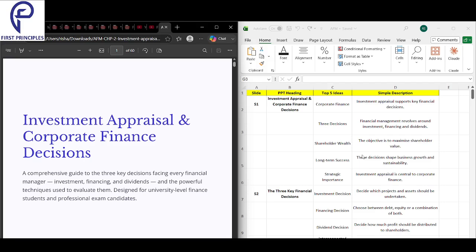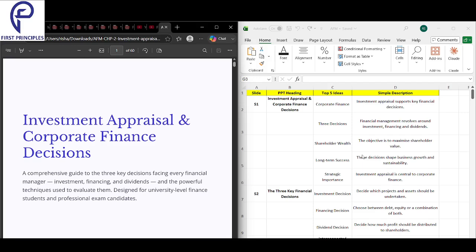Next, we have long term success. Under long term success, we look at how good decisions today will make the company grow and survive in the long term. These decisions shape the business growth and sustainability. That is long term success.